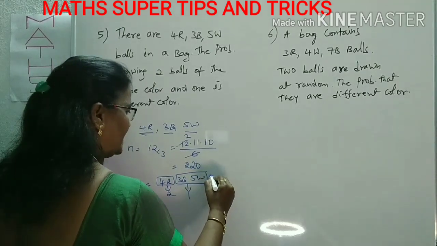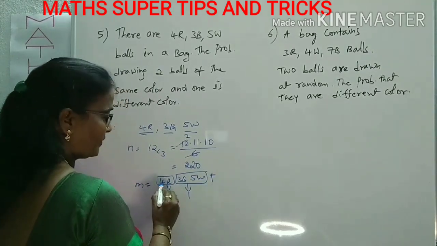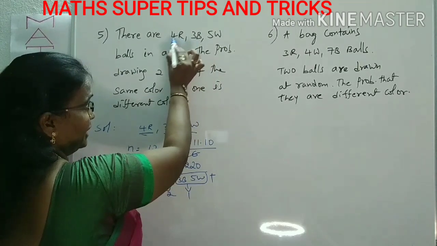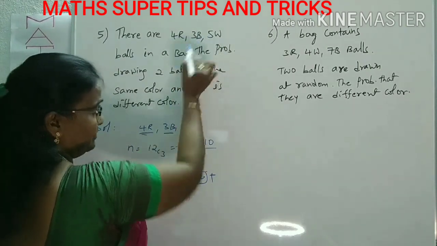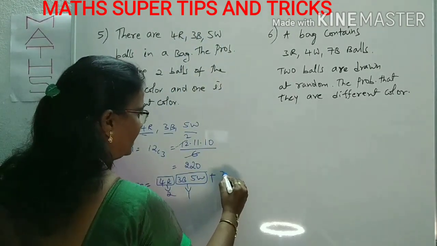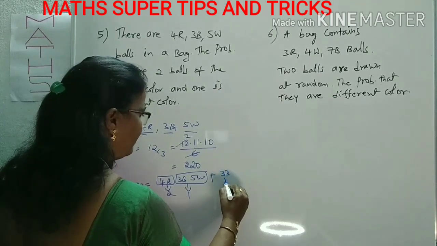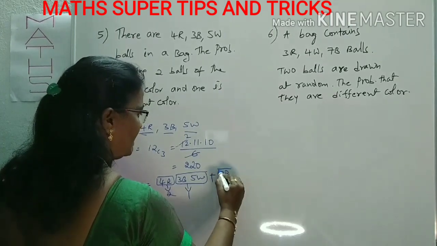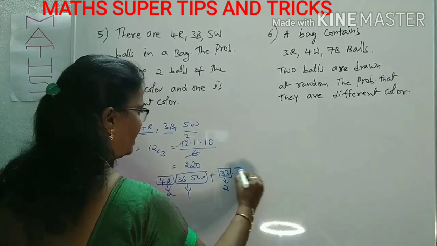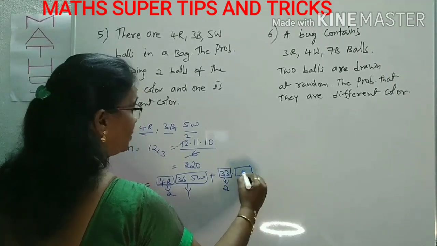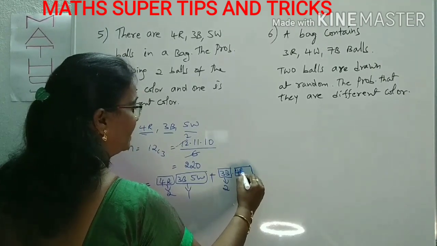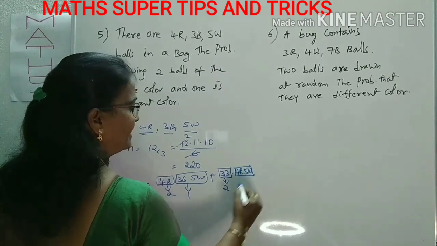Similarly, plus you can draw 2 from the black and 1 from the 4 reds and 5 whites. Means from the 3 black balls we choose 2 balls, and the remaining 1 from the total 4 red and 5 white.